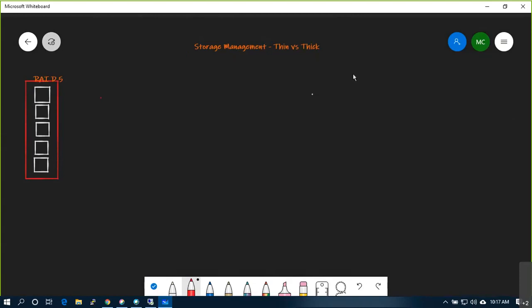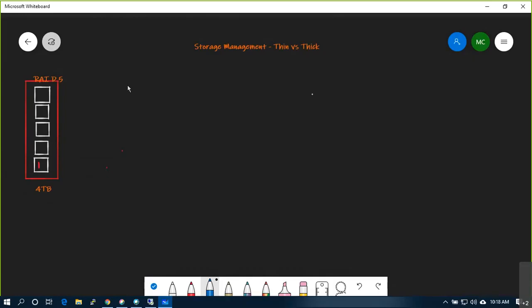If I create a RAID 5 with 5 hard disks, what will be the usable space? N minus 1, so with 1 TB each, the usable capacity will be 4 TB.